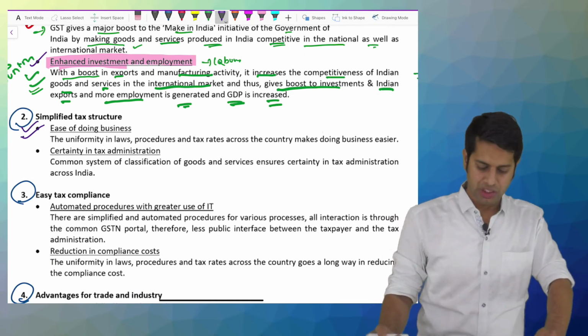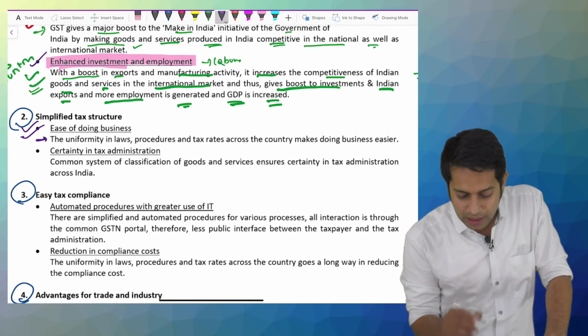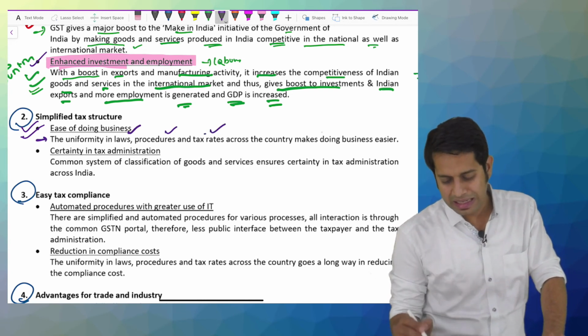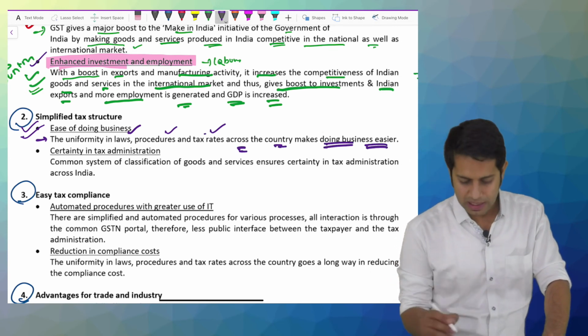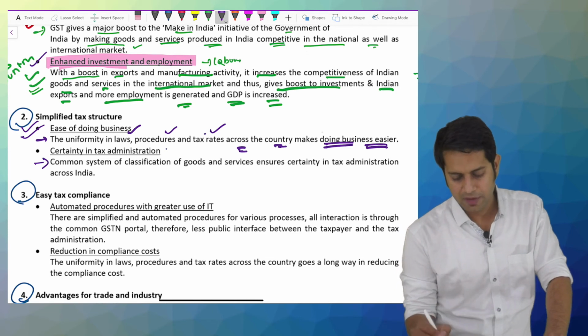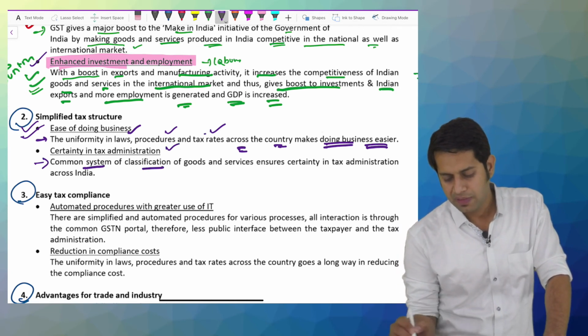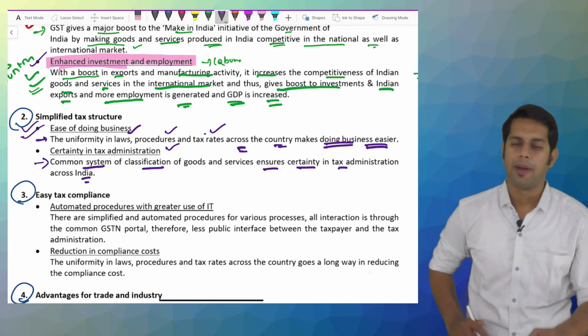Simplified tax structure. Ease of doing business has come into existence. There is now uniformity in tax laws, tax procedures and tax rate across the country, which makes doing business very easy. I'll just read it first. Then certainty in tax administration. A common system of classification of goods ensures certainty in tax administration across India.